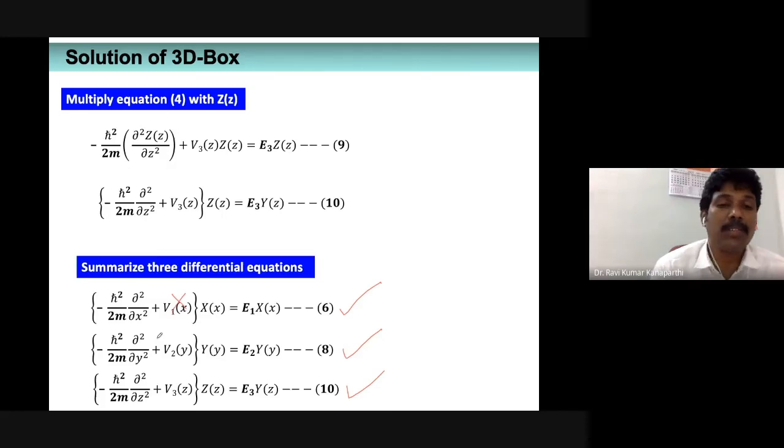Imaginary exponential functions we don't take because it is very difficult to plot and visualize the wave functions. Therefore, we don't adopt it. But a linear combination of sine function and cosine function can satisfy expression number 6. Either sine function or cosine function you can take, no problem. But the ideal solution will be a linear combination of sine and cosine.